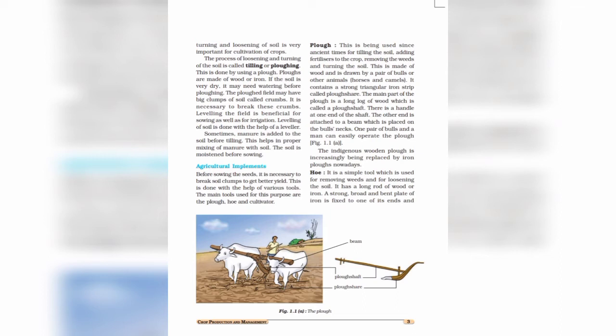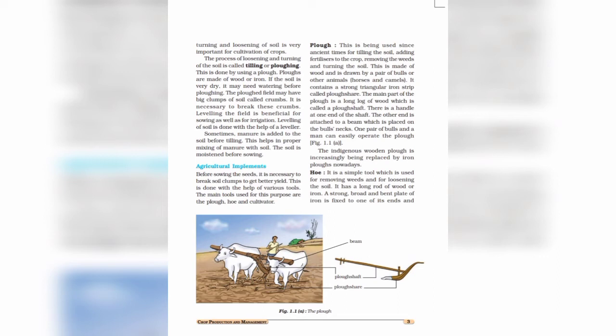While turning the soil during plowing, nutrient rich soil is brought up from lower level of soil, so the plant can use these nutrients. So that's why loosening or turning the soil is very important, that is included in the preparation of soil. Now we will study about agricultural implements.